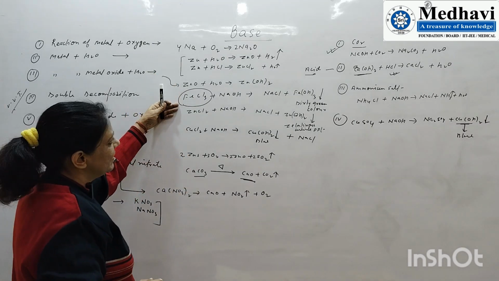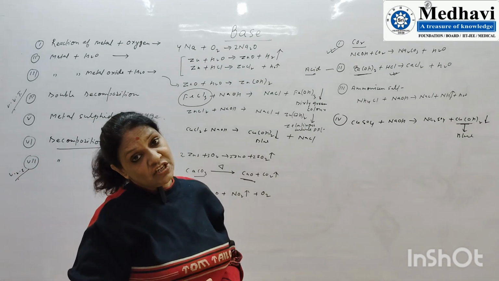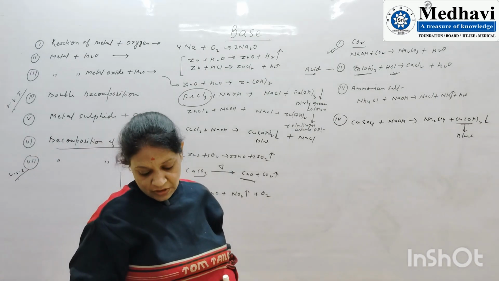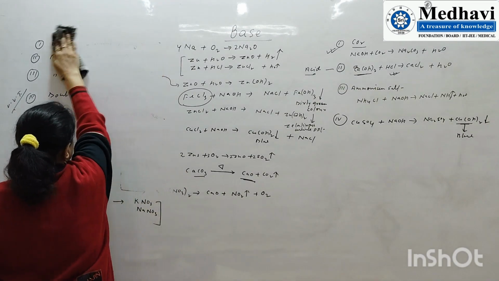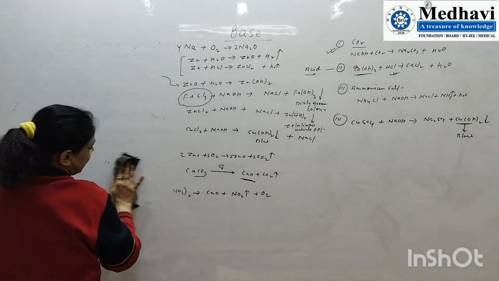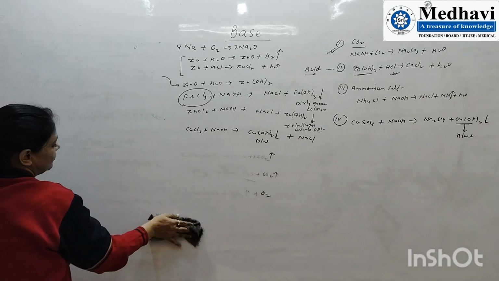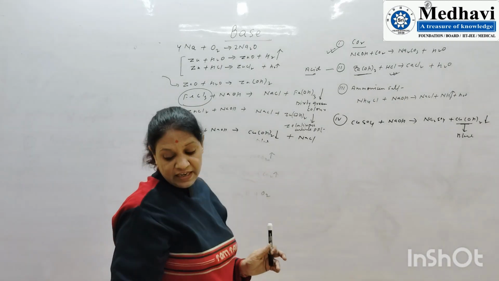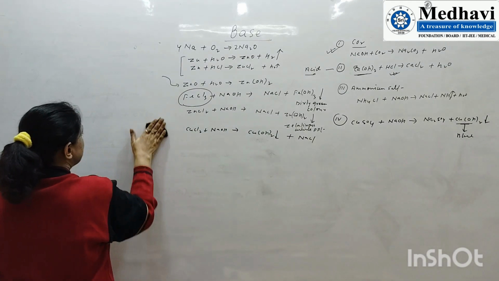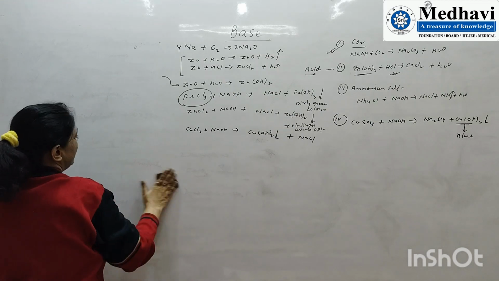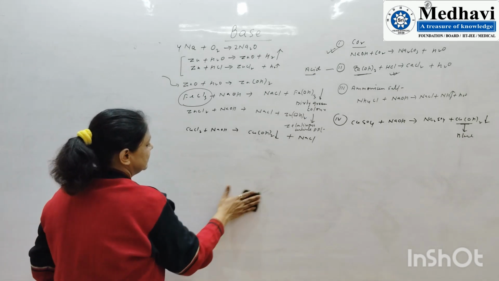So the preparation part of the bases, the reaction part of the bases, then its classification part, then one more: uses. Uses are also important for the bases. For example, I have explained tartaric acid and citric acid: from vinegar we get acetic acid, from lemon we get citric acid. In the same way, some bases also give some compounds. So we have to know that.